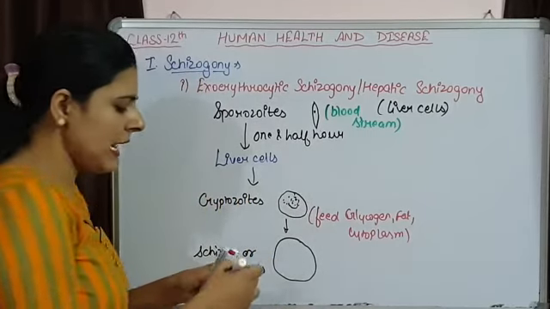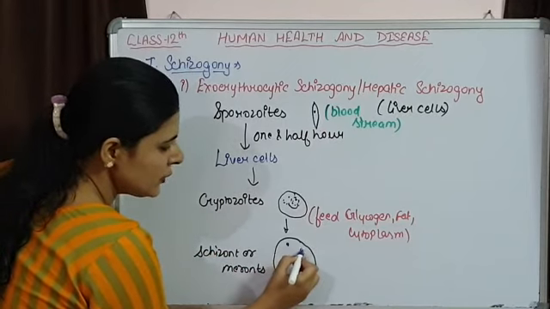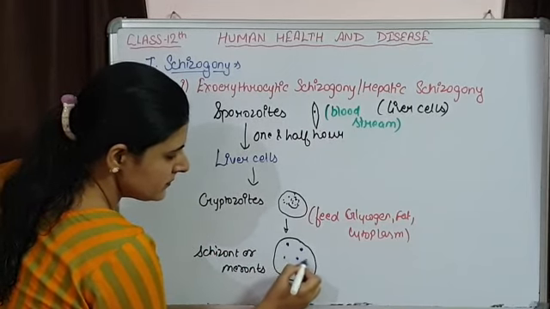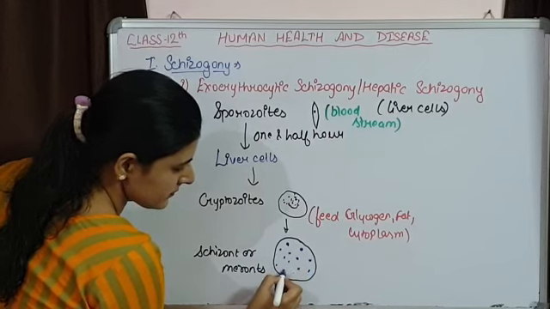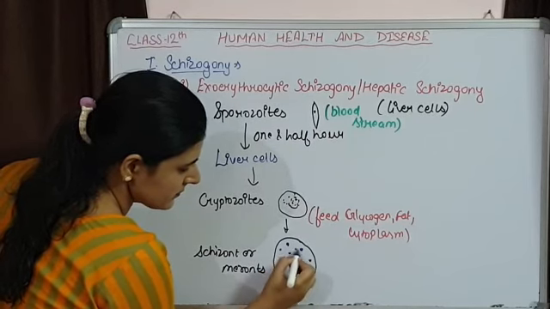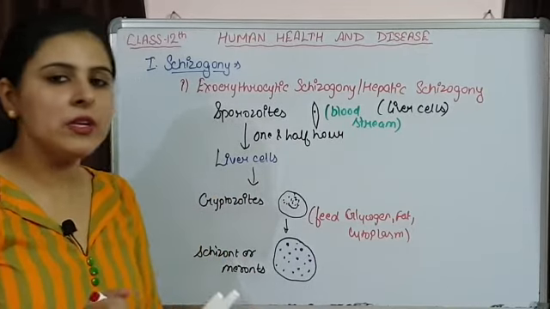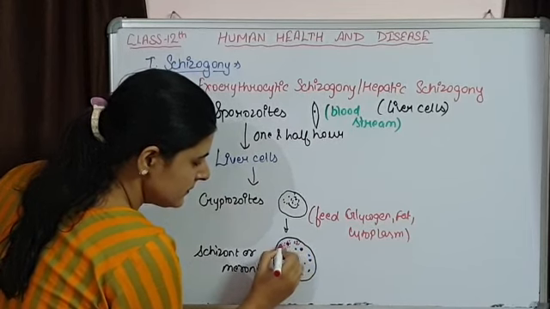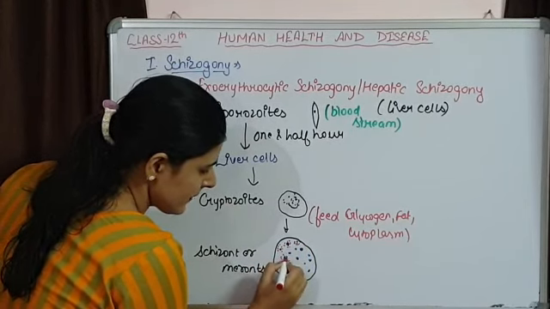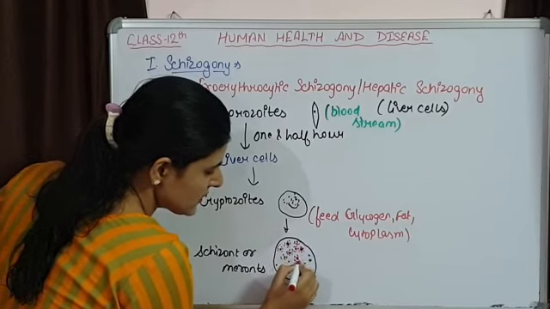So one nucleus is going to divide multiple times, so multiple nuclei will be formed, and these multiple nuclei will be surrounded by cytoplasm. This is how multiple fission takes place in schizont.